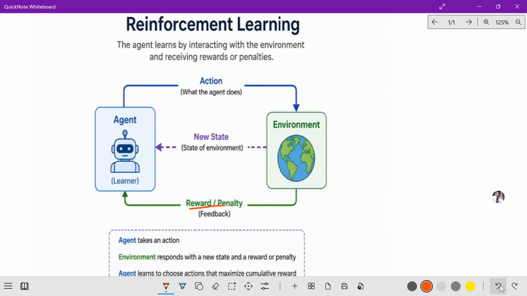When it receives some penalty, next time the model is going to improve based on the feedback. So this feedback is used to improve the performance of the learning algorithm.